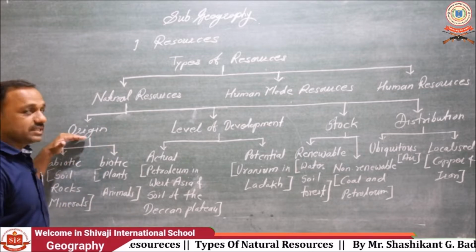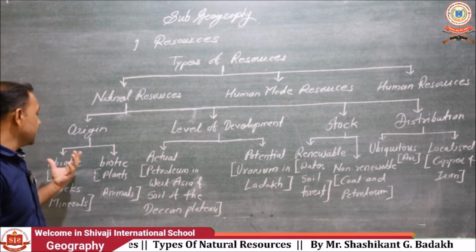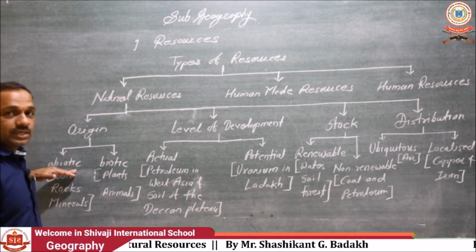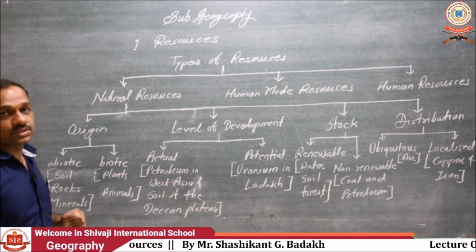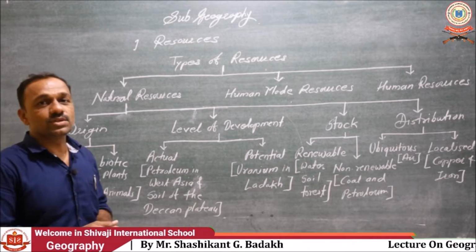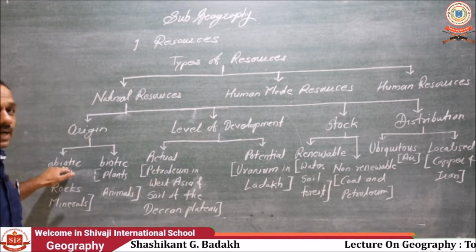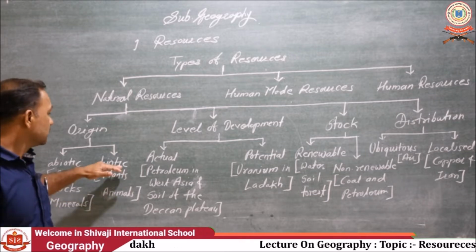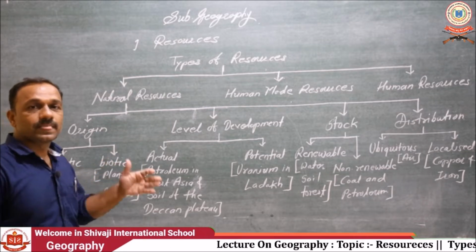On the basis of origin, resources are divided into two types: biotic resources and abiotic resources. Abiotic resources means the non-living things, whereas biotic resources means living things.